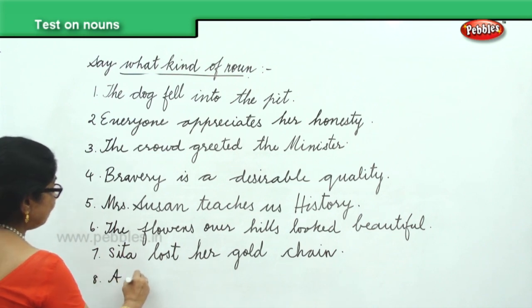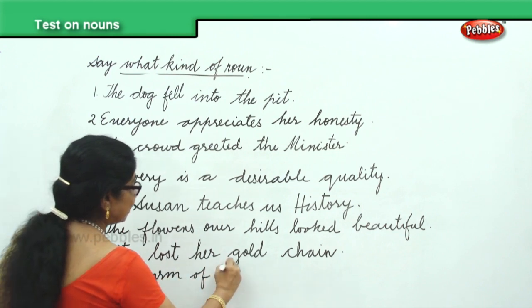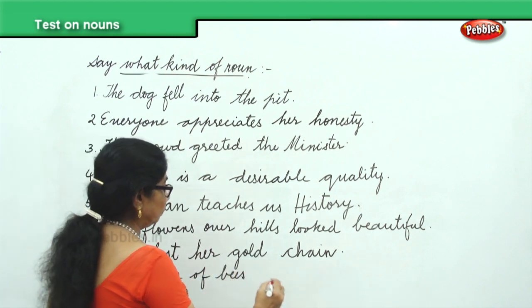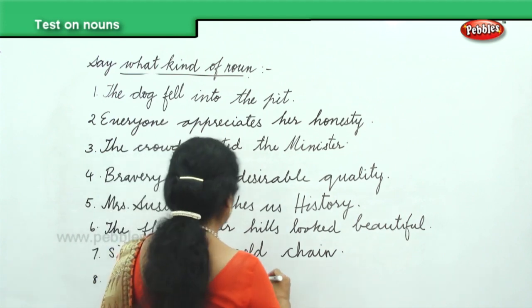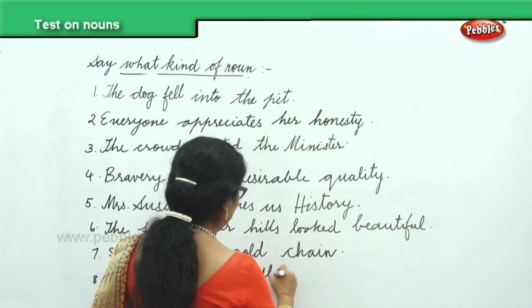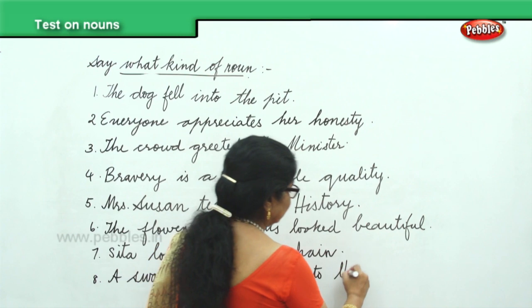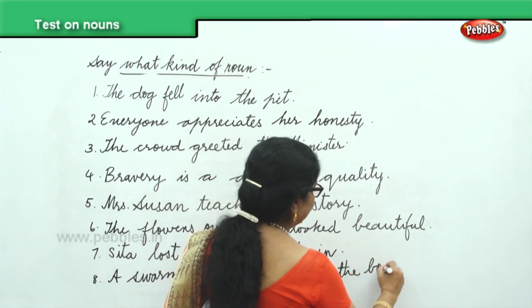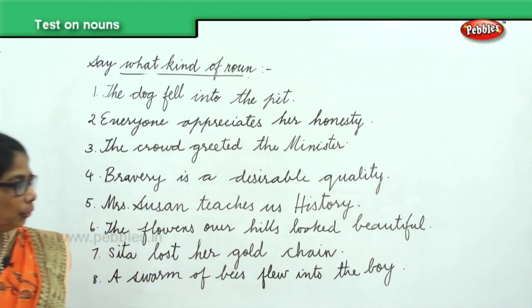A swarm of bees flew into the boy. Swarm of bees flew into the boy.